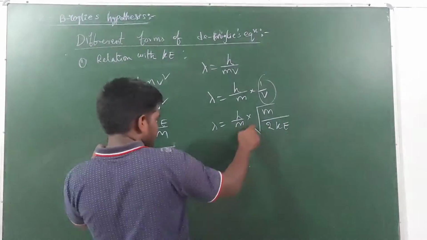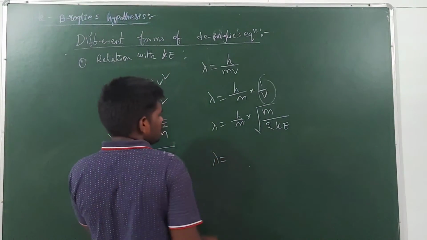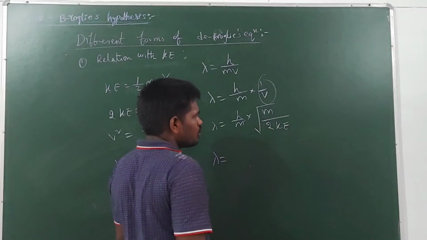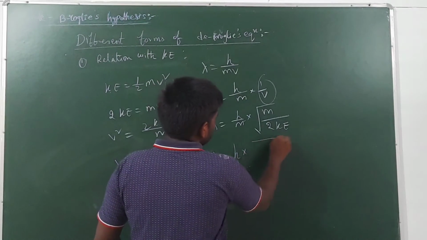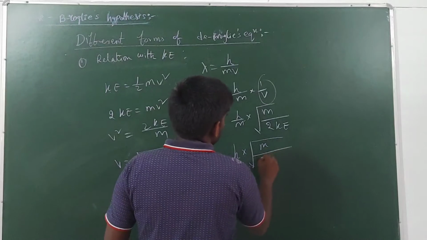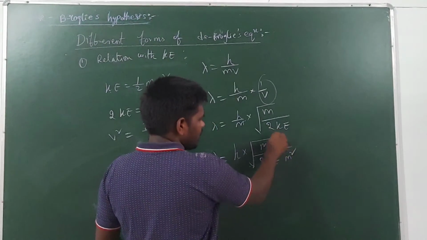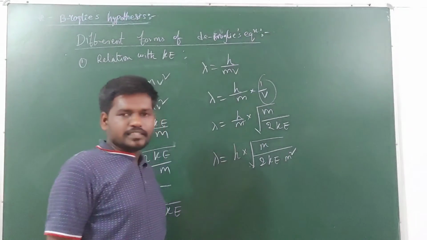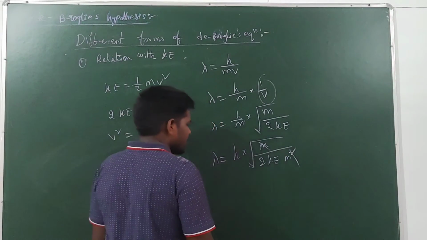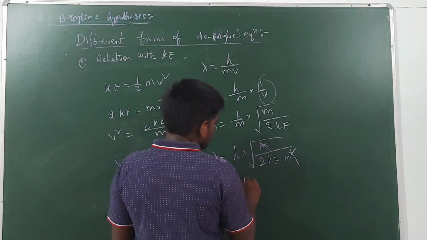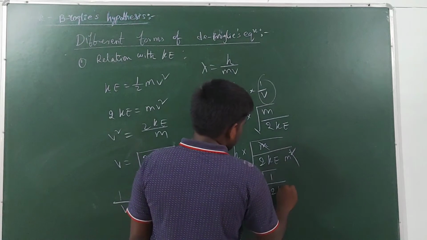Now this m you can write under the root by applying square. So lambda is equal to h into the square root of m by 2 KE into m square. Then m cancels with the square, and we can get lambda is equal to h into the square root of 1 by 2 KE m.